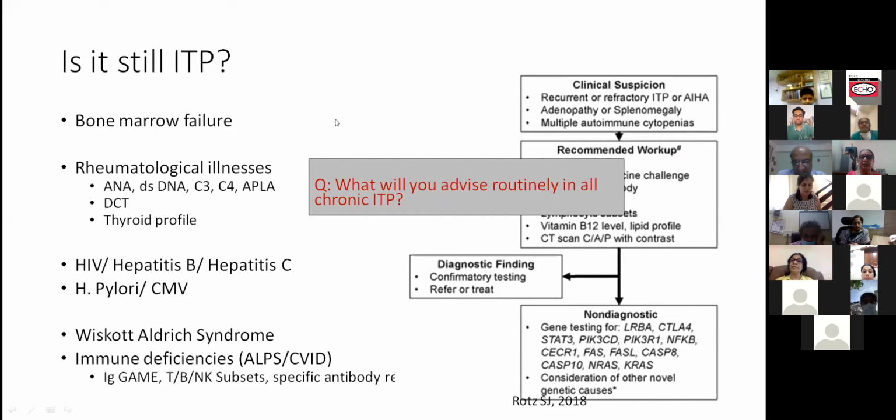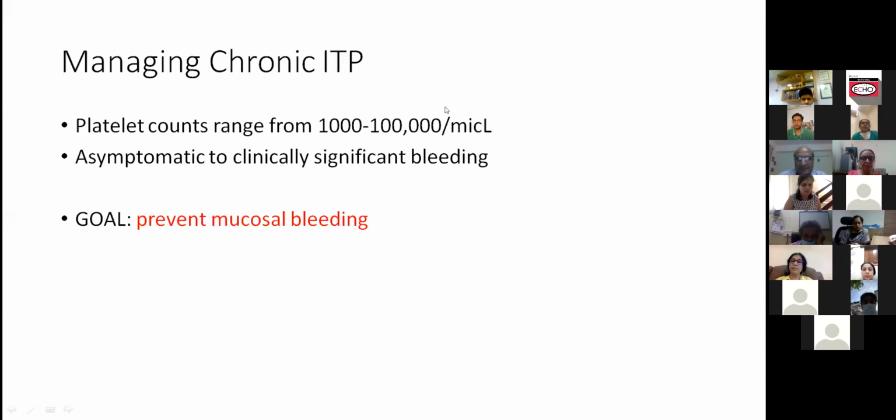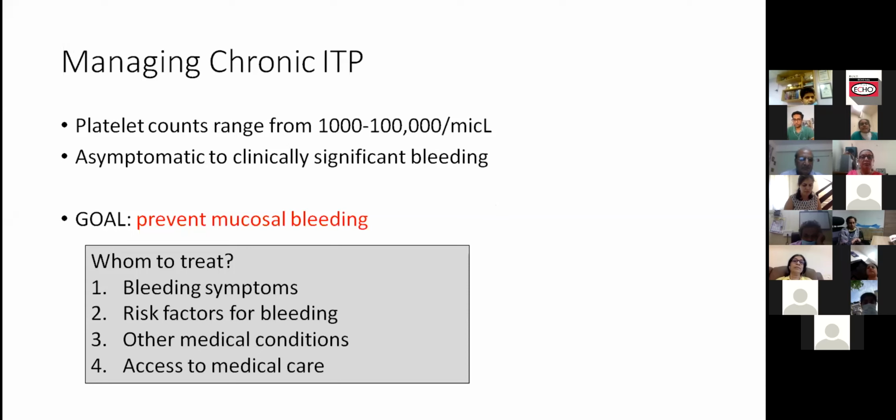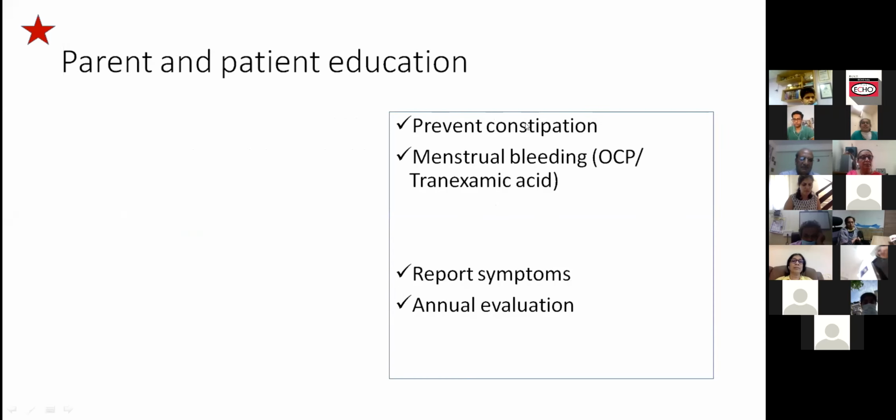Okay, so next slide, Ravi. Going on to management, definitely treat mucosal bleeding and get the platelets to a reasonably safe level which prevents mucosal bleeding. That would probably be the only goal of treatment. Next slide. And next slide. You can just quickly advance slides now.